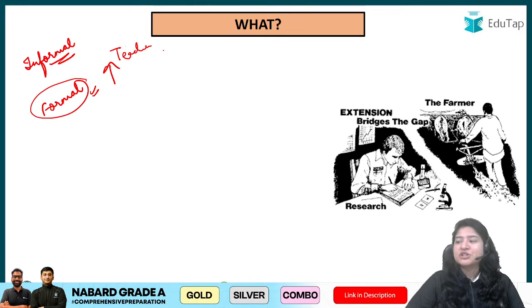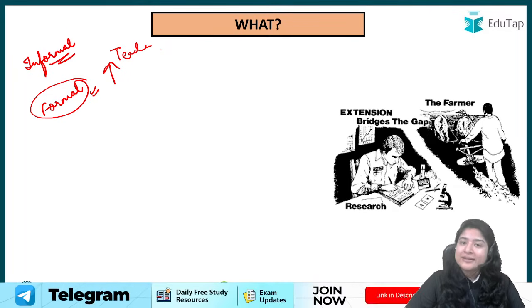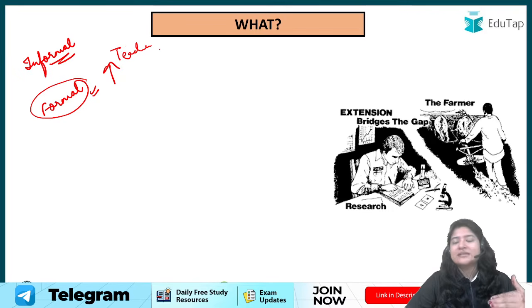And in formal education, it's always a step by step process. For example, you will enter 10th standard only if you have done 5th, 6th, 7th, 8th, 9th, right? You might skip one or two classes here or there, but there is a defined set pattern to it, right? So that is your formal education.